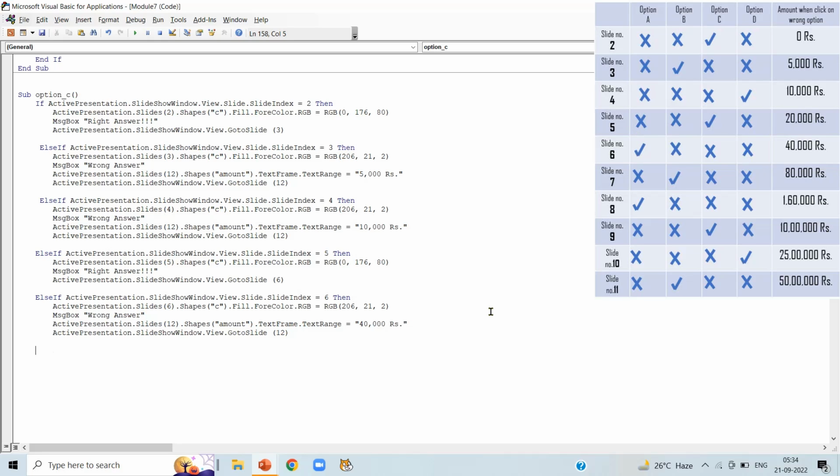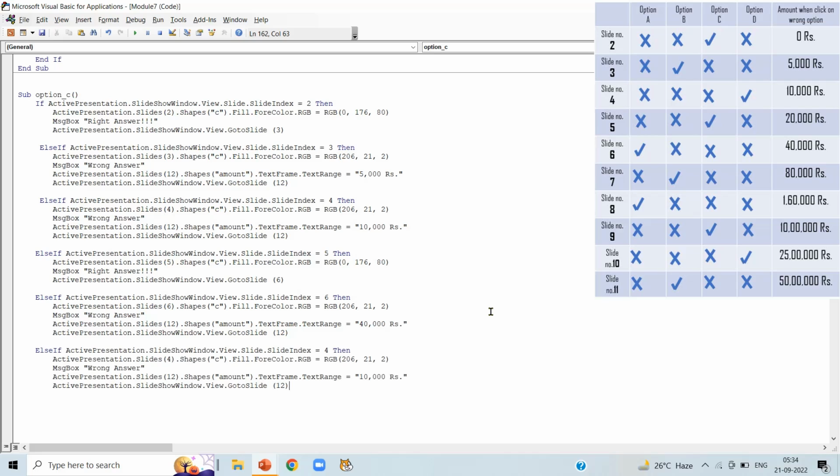Now in slide number 7 we can notice option C is wrong answer. Write slide number 7 in the second line also. Message box wrong answer, and the amount when we click on wrong option is 80,000 rupees here.